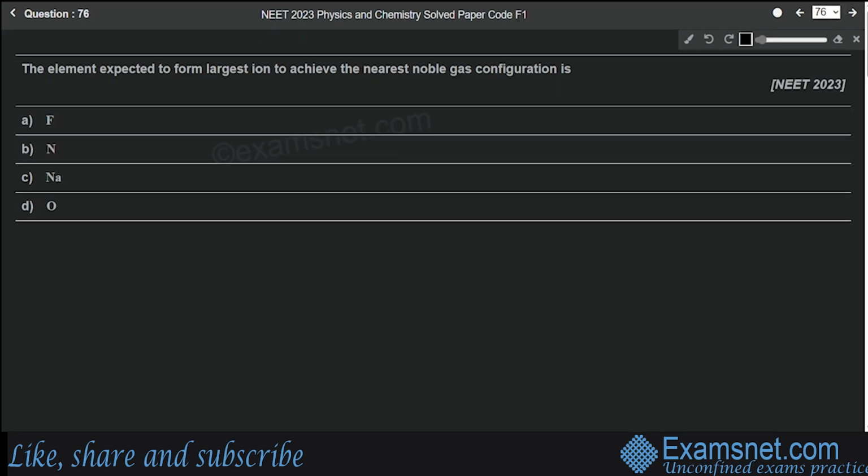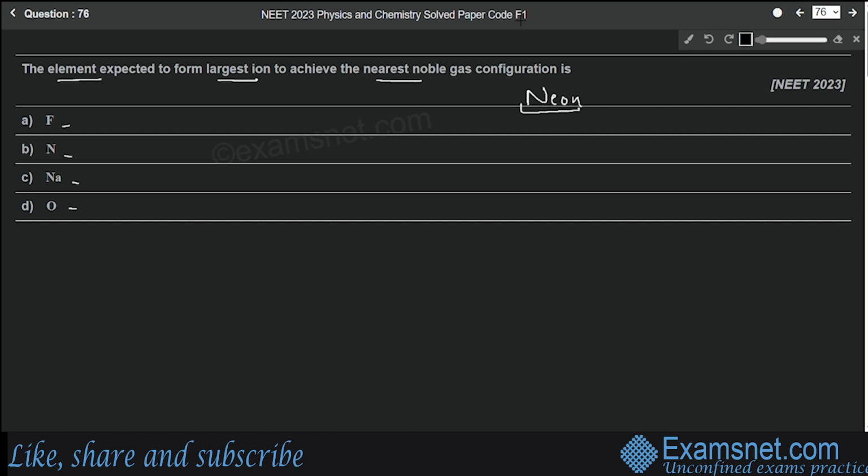Question number 76 is from the chapter Classification of Elements and Periodicity in Properties. And the question is, the element expected to form largest ion to achieve the nearest noble gas configuration is. Options are fluorine, nitrogen, sodium and oxygen. So which noble gas is nearest to all of them? Neon gas. Neon. It is nearest to all these elements.